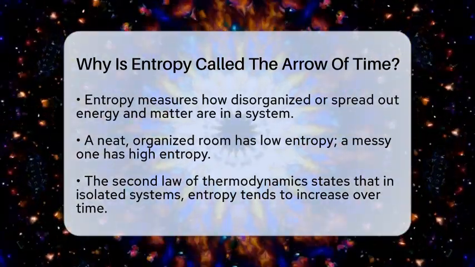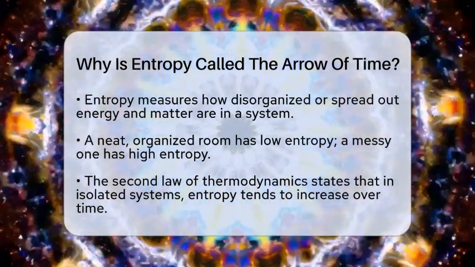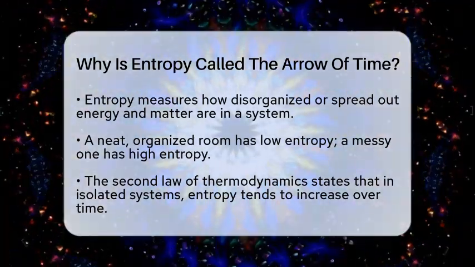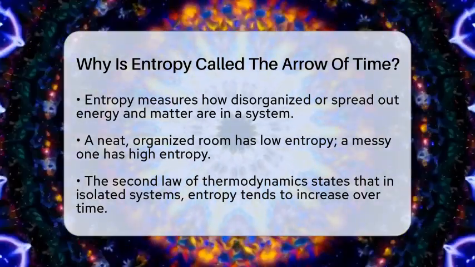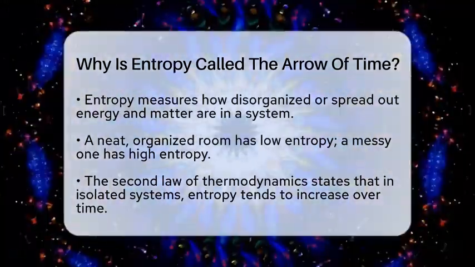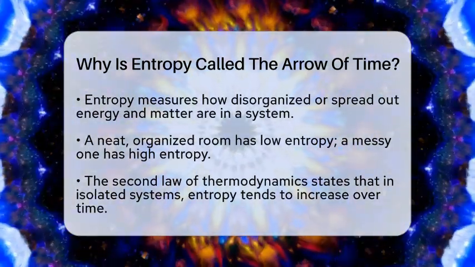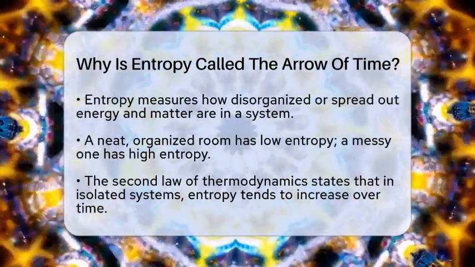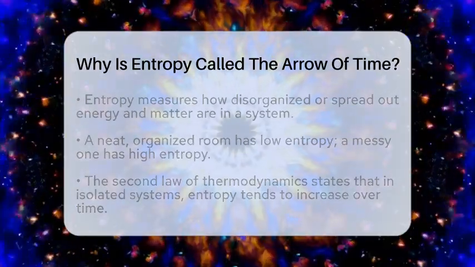When everything is neat, entropy is low. When things are messy, entropy is high. The second law of thermodynamics says that, in an isolated system, entropy tends to increase over time. This means that natural processes move toward more disorder without any extra effort.